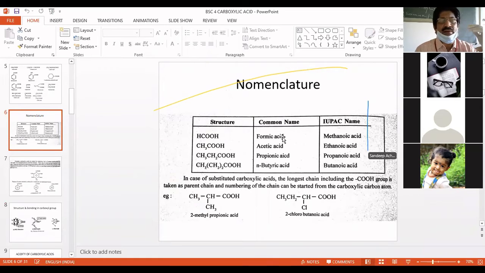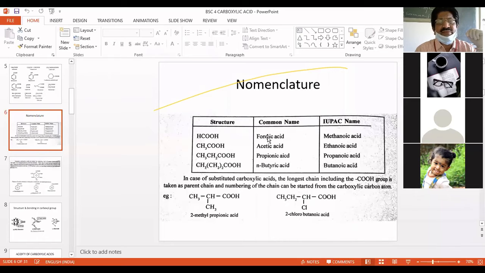Particularly for the aliphatic compounds, the name can be derived just by using the parent name. If you just remove the E from the parent, then you will get the name. Now here, this is formic acid. It is the common name, formic acid. The IUPAC name is methanoic acid. Why is it called methanoic acid? Because it contains one carbon. It is a methane derivative. This formic acid is a methane derivative.